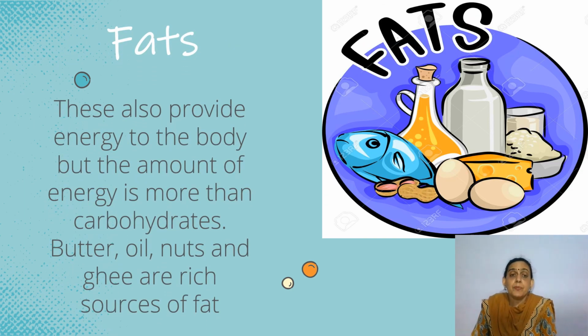Next are the fats. Fats provide energy to the body, but the amount of energy is more than carbohydrates. Butter, oil, nuts and ghee are rich sources of fat. Now let me explain in a little more detail the difference between carbohydrates and fats. You might say, ma'am, both give energy, so what's the difference? Now let's say I gave you a small bottle of paint. You can have these poster colors.